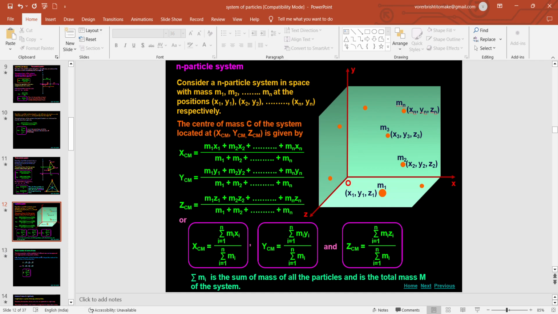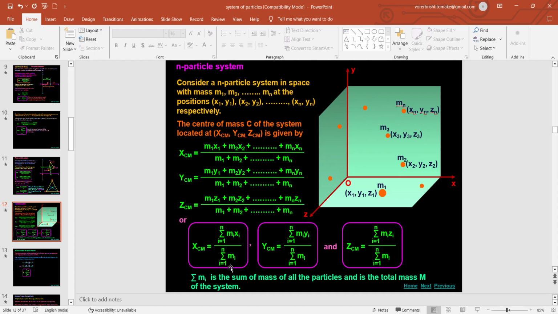These are nothing but mathematical forms, where the sum over i of m_i is the mass of the whole body, and i runs from 1 to n because I want to consider all the particles available inside the body. It might be 1, 10, 100, or 10,000, whatever it is, we need to sum over each and every particle.